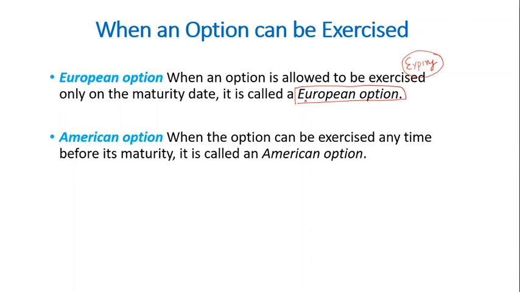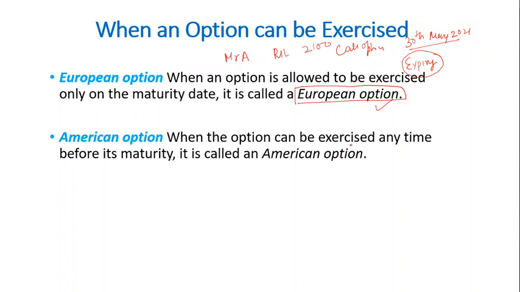Mind you, Mr. A has purchased a Reliance 2100 rupees call option for expiry on 30th May. So Mr. A will only go to Mr. B on 30th May. He will only exercise this option on 30th May. He cannot exercise it before that. Those kinds of options are called European options.